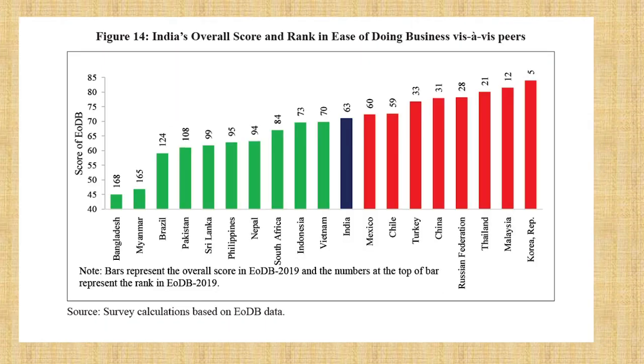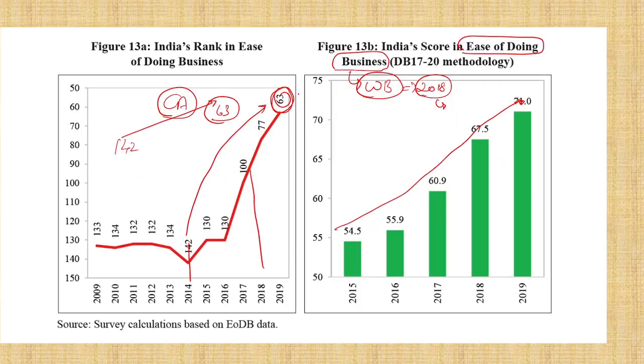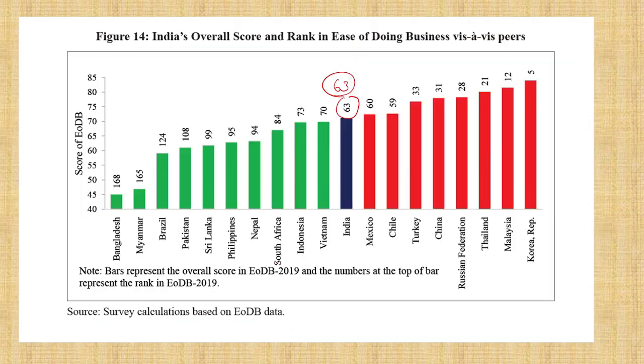Next, you should see that they have given this data in the economic survey, that India's rank is 63. We have come from 142 in 2014 to 63rd rank. How they will ask about the 63rd rank, this is what I assume, a prelims question based on South Asia.